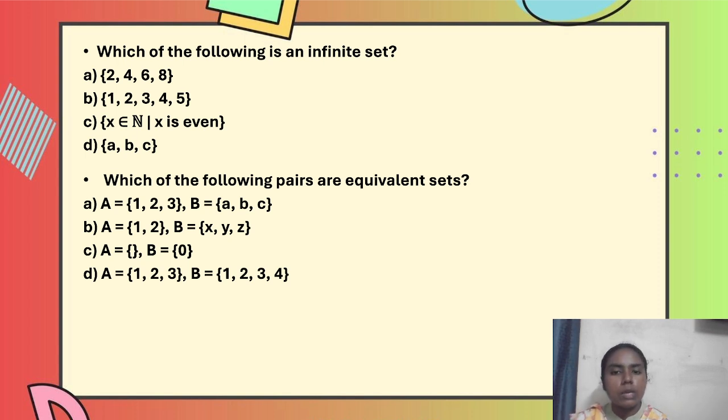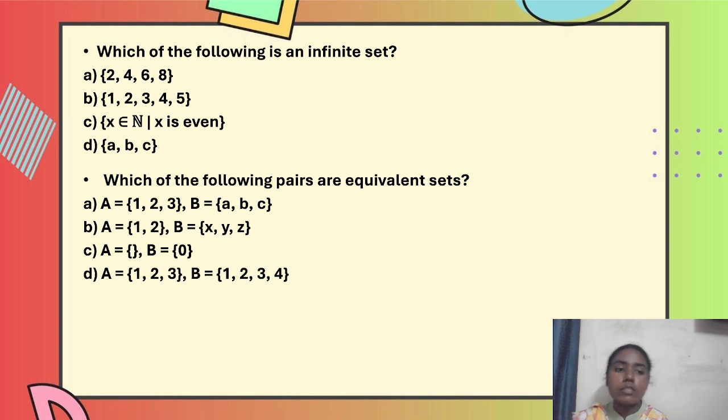Which of the following pairs are equivalent sets? Next question. Equivalent set indicates what? Both sets A and B are said to be equivalent sets if they have the same number of elements. In the option, A equal to 1 to 3, B equal to A, B, they don't have the same elements, but we are not looking for the same elements, we are looking for the same number of elements.